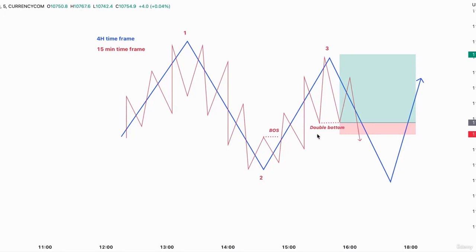Another thing to mention, most traders commit a big mistake. They will open the chart directly on 5 or 15 minutes, and they will spot a long entry, for example, at the level of this double bottom, without checking the higher time frame bias. The price will trade lower and hit their stop loss simply because it was just the end of a retracement.